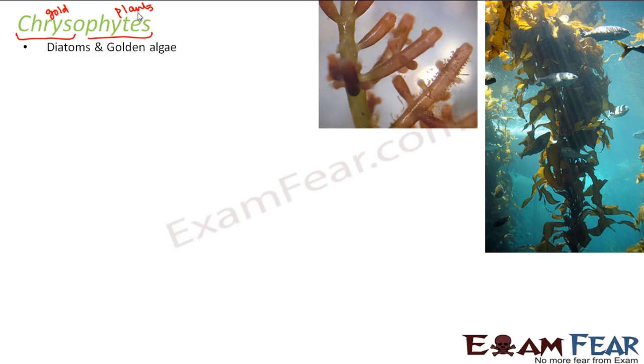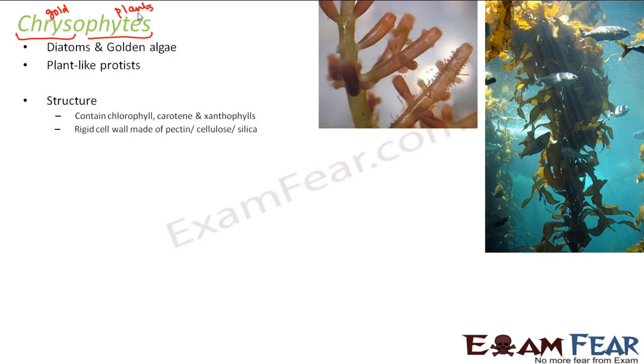Now, why do diatoms fall under this group? Because if you look at diatoms, even they have some yellowish color. However, some of the diatoms are also colorless, but if colored, they are around yellowish in color. So these are plant-like protists. Appearance-wise, they are quite similar to plants. So they are called plant-like protists.